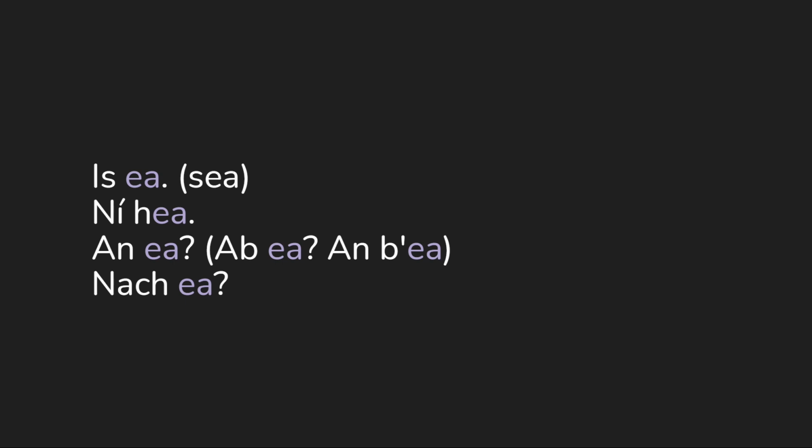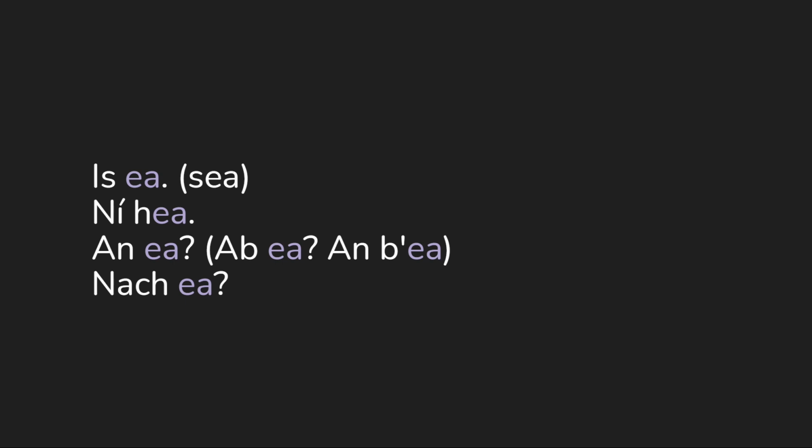Now, along with being able to stand in for a specific indefinite noun, like for laoch, you sometimes get these representing a whole sentence or phrase. So someone will kind of say their understanding of the situation, and then they'll finish off with nach ea, and that basically just means right. Is that correct? Or you'll hear people respond to someone else's statement with ab ea, like really, is that the case? So ea can stand in for either just an indefinite word, or it can kind of stand in for the whole phrase.